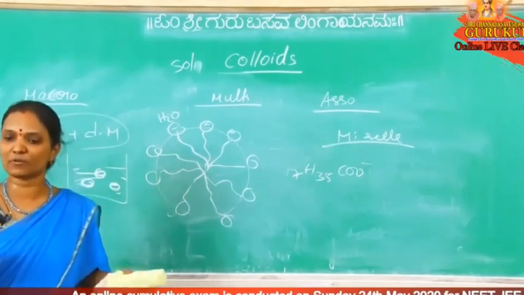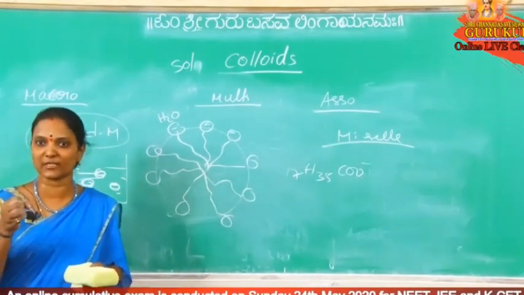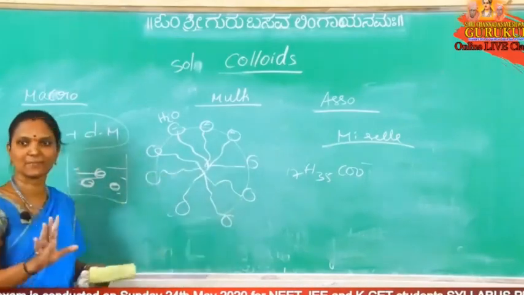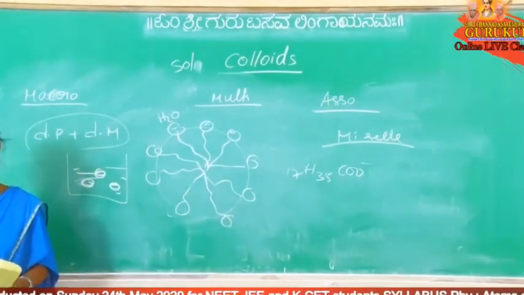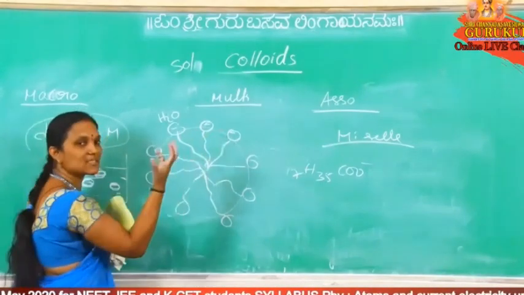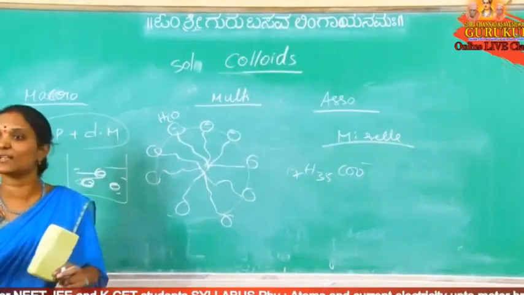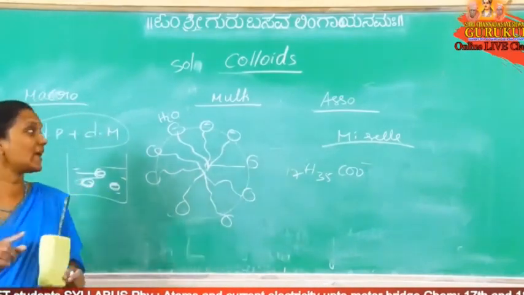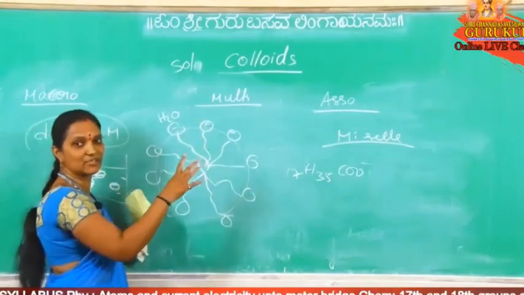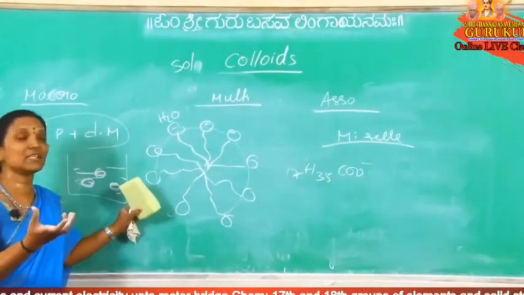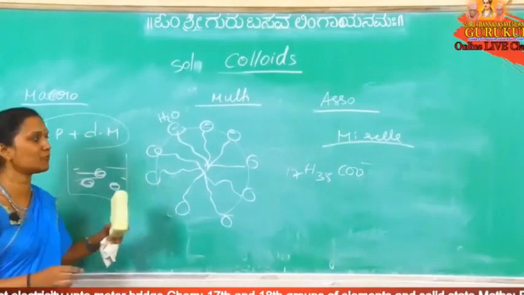In the presence of water, all these particles gather together and association takes place. After association, they change to colloidal size particles, called micelles. How are they arranged in the micelle? All heads attract water, they like water; they are hydrophilic in nature. Hydrophilic means loves water.